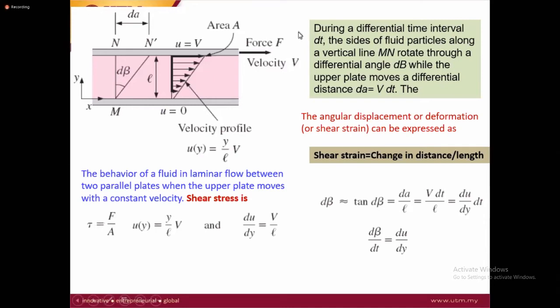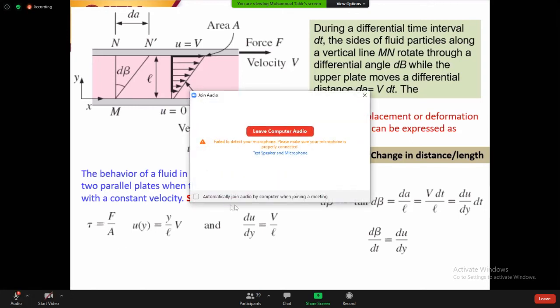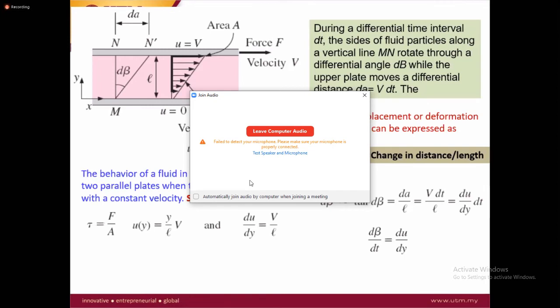Viscosity itself is not important in fluid mechanics, because viscosity has a direct relation with other properties. For example, shear stress is dependent on viscosity, density is dependent on viscosity. So fluid behavior is dependent mostly on viscosity.